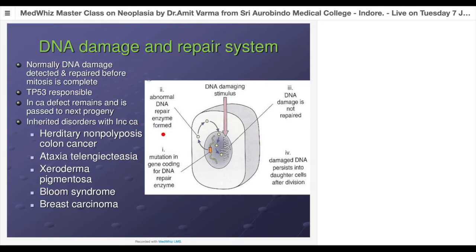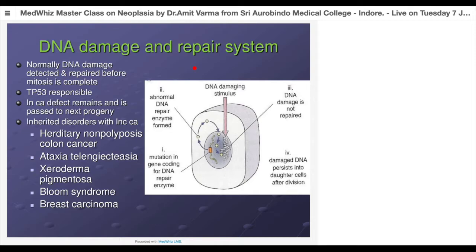So with that, next comes the fourth group of our genes which we have seen, that are DNA repair genes. So God is great. What it has done, it has given us three different levels. If there is damage to our DNA, at three different levels there are check systems. So the first level was tumor suppressor genes. If the DNA is damaged, they will arrest the cell cycle and they won't allow further multiplication. That's why we said tumor suppressor genes.